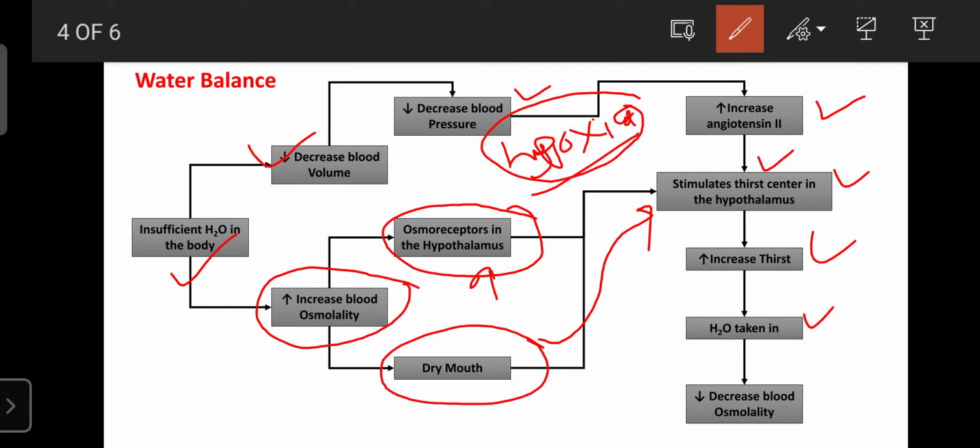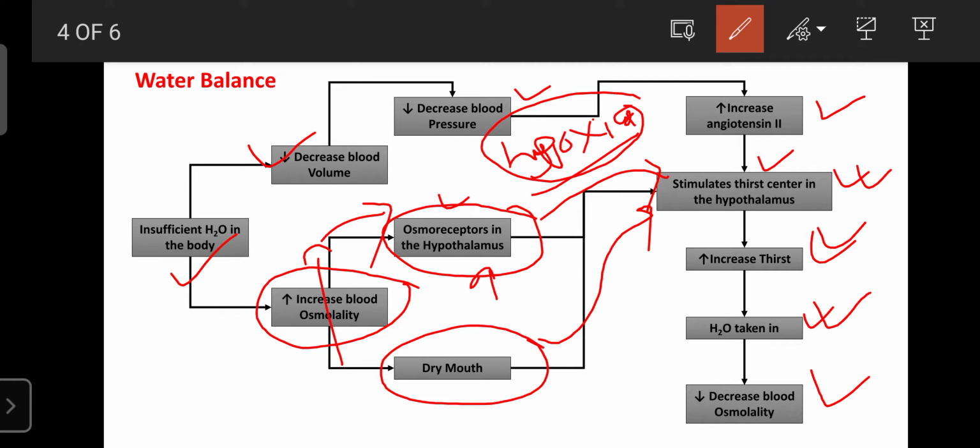The blood reaching the osmoreceptors is detected and they stimulate the thirst receptors in the hypothalamus once again. Due to stimulation of the thirst center, thirst increases, then we take more water, which increases the water intake. Due to increased water intake, the blood osmolarity automatically decreases. Like that, the water can be balanced in our body.